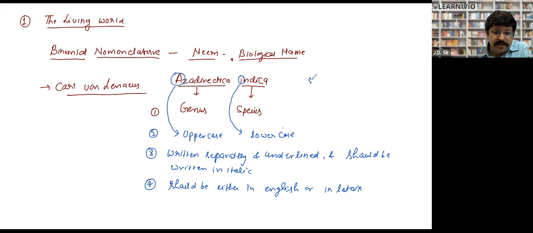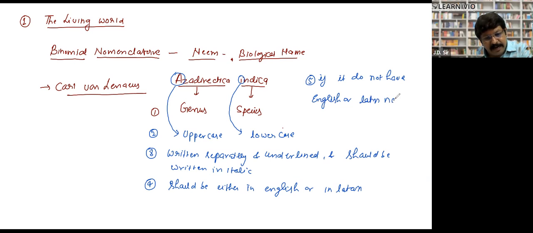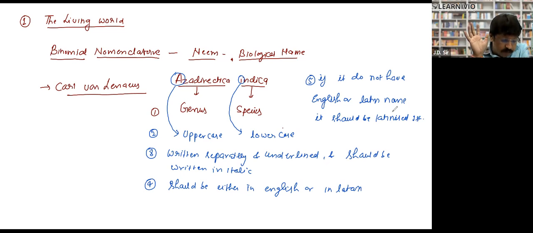So the fifth point is, if it does not have an English or Latin name, it should be Latinized first. Is it clear to everyone? Yes, sir. The five points of Carl von Linnaeus.